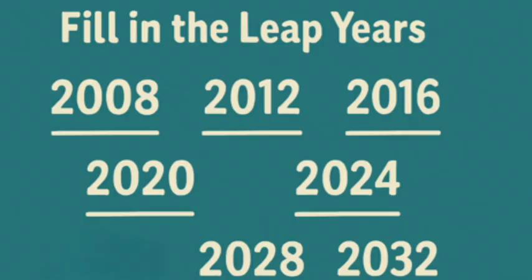Fill in the leap years. Leap years come every 4 years. Let's find leap years around 2024. Leap years 2008, 2012, 2016, 2020, 2024, 2028, 2032. So, fill in the blanks. 2012, 2016, 2020, 2024, 2028, 2032.